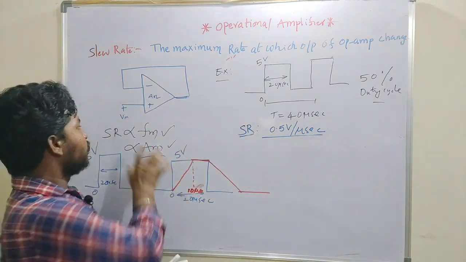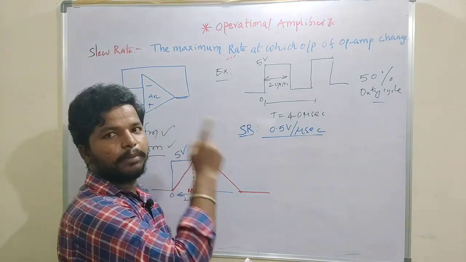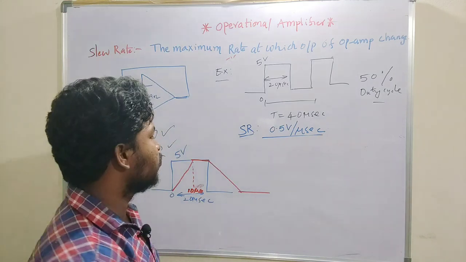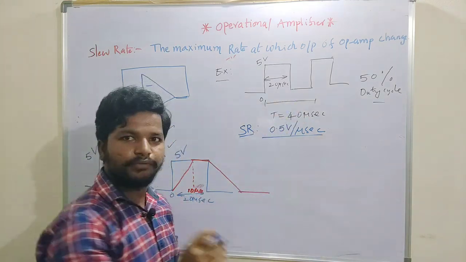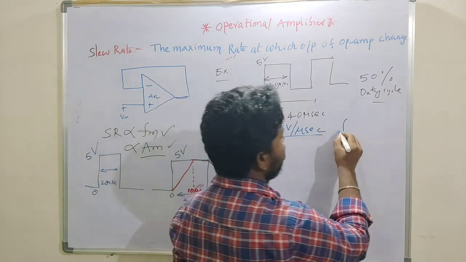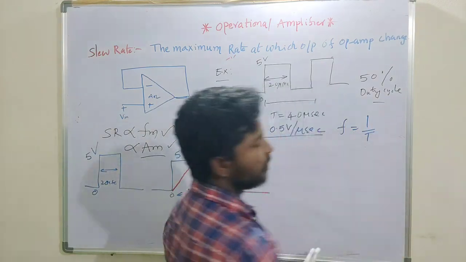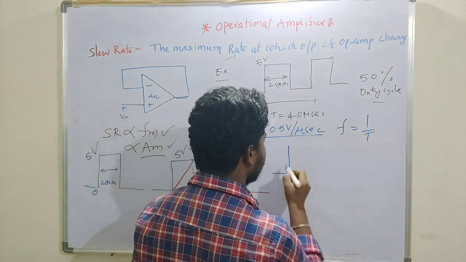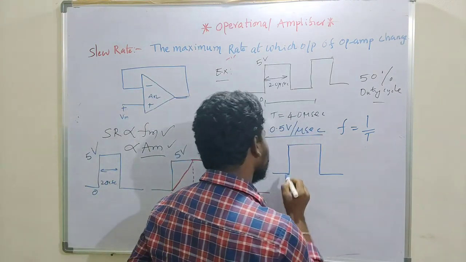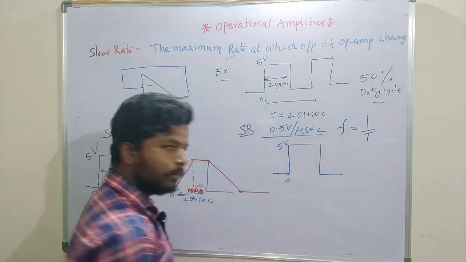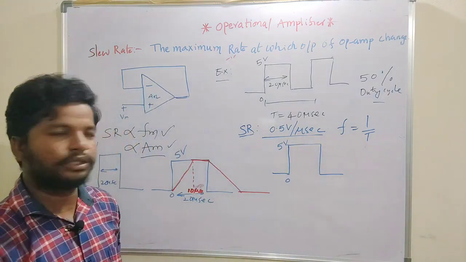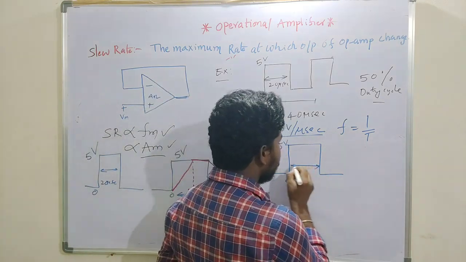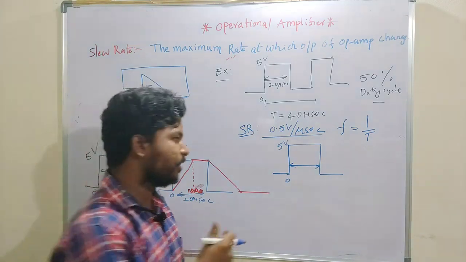As I said, the slew rate effect always depends upon the frequency of the signal. If I increase the frequency of the signal, we know that frequency is inversely proportional to the time period. If I take the same pulse, 0 to 5 volts, keeping the amplitude of the signal constant, then to increase the frequency I have to decrease the time period.